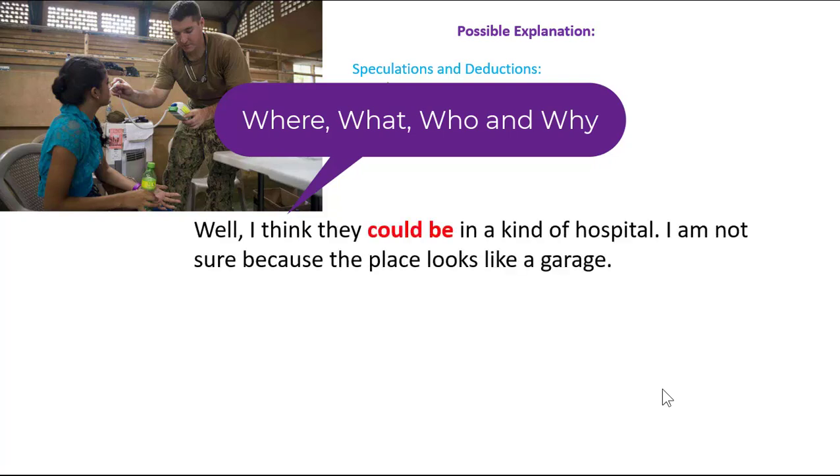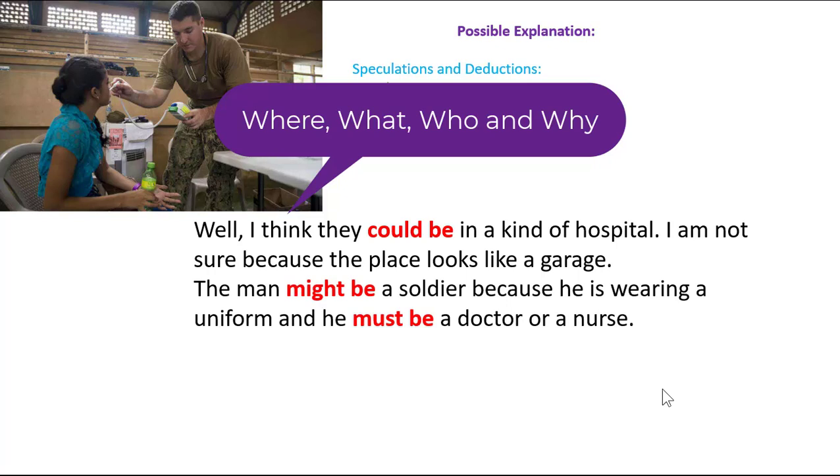So for example, in this case, this is one of my ideas. Well, I think they could be in a kind of hospital. I am not sure because the place looks like a garage. The man might be a soldier because he's wearing a uniform, but I am not sure because he has some special equipment, some medical equipment, so maybe he has a different profession. But what I can tell you is that he must be a doctor or a nurse because you can see his equipment.